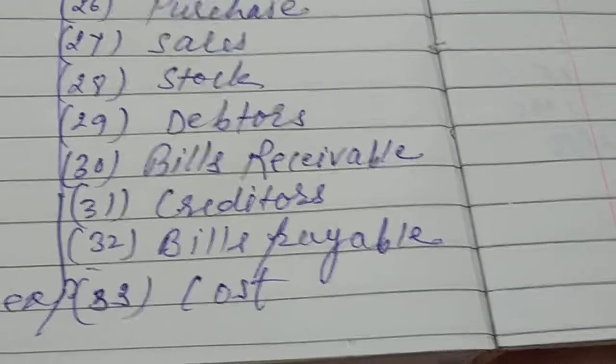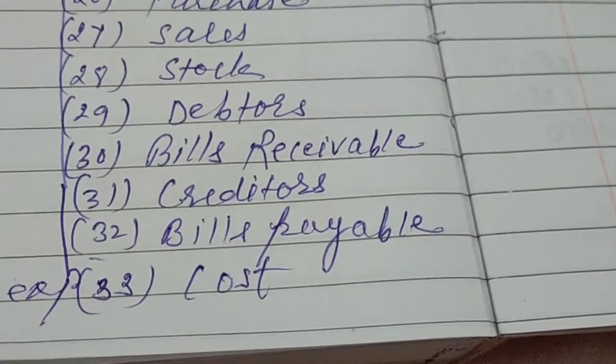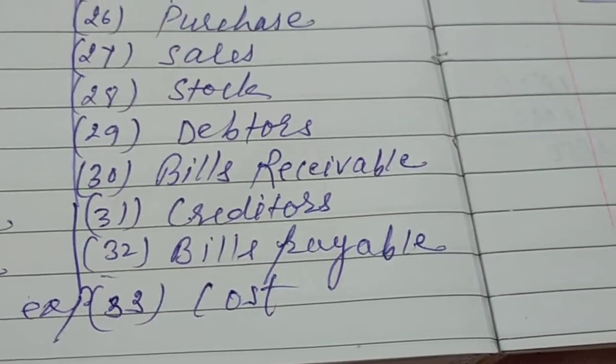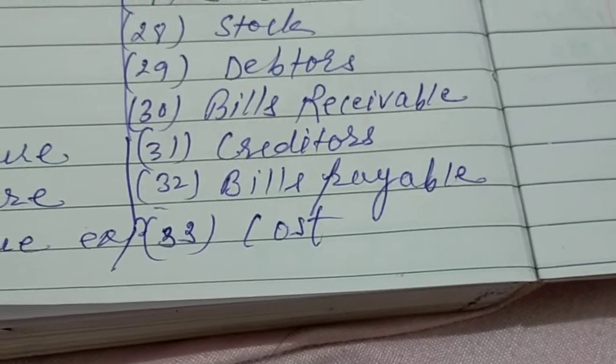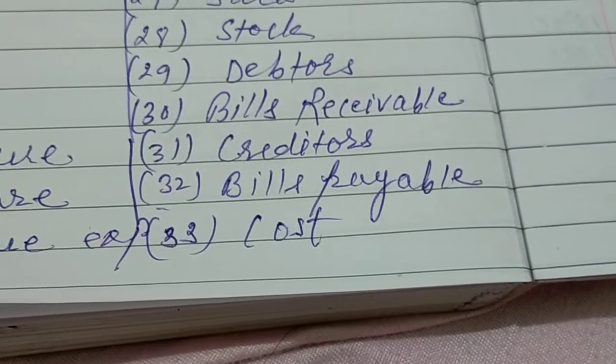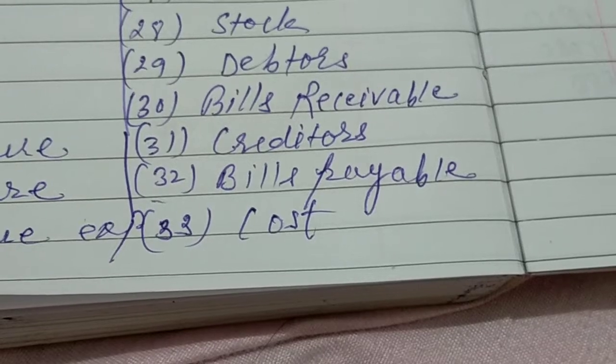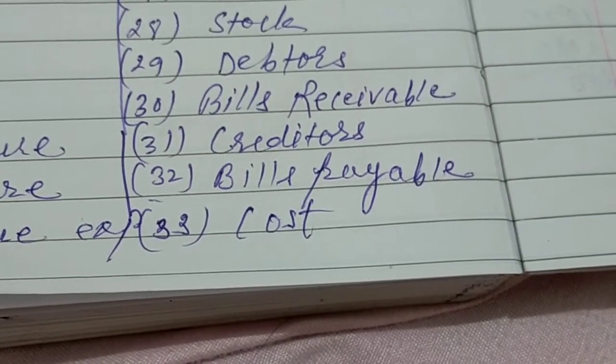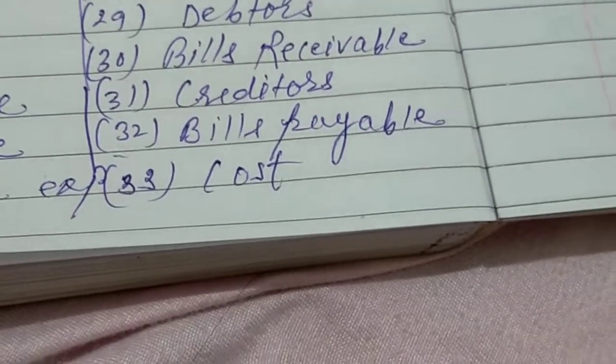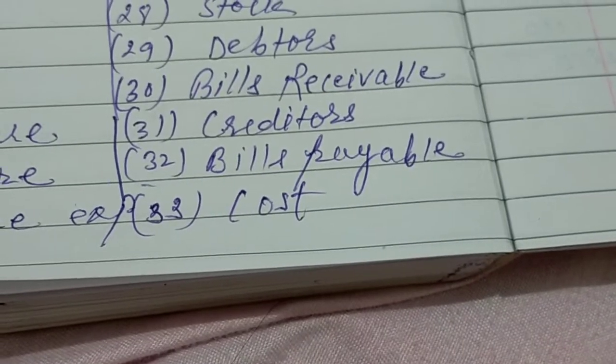Now the last point is cost. Cost means whatever expenses are required to produce any product or to provide any service.